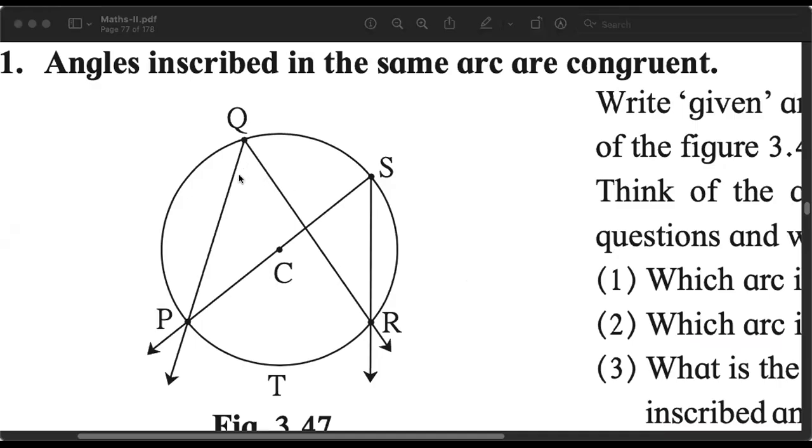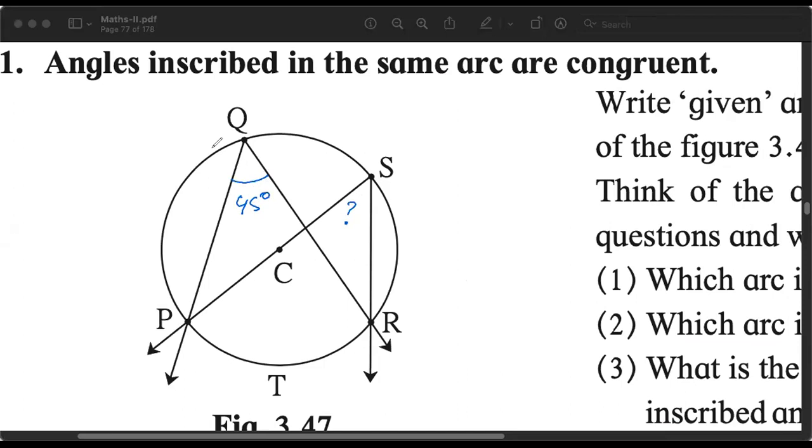If I tell you, students, that this angle is 45 degrees, what is the measure of this angle? Can you answer? 45. Very good. Correct, 45 degrees. The simple answer is they both are inscribed in the same arc.